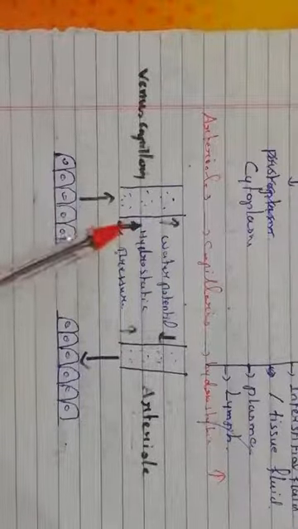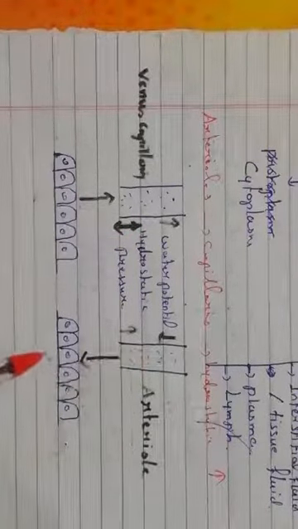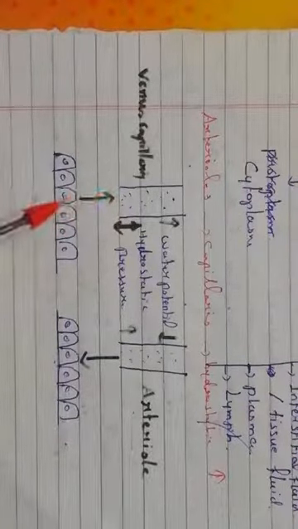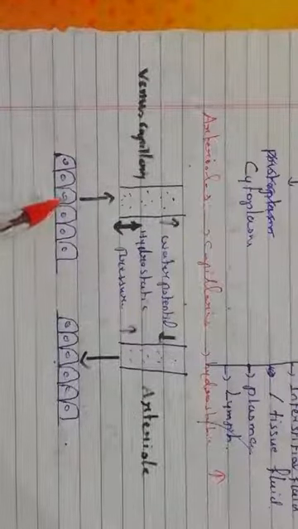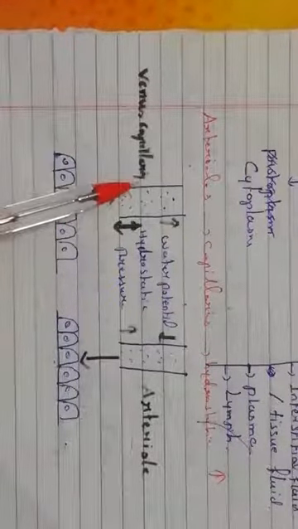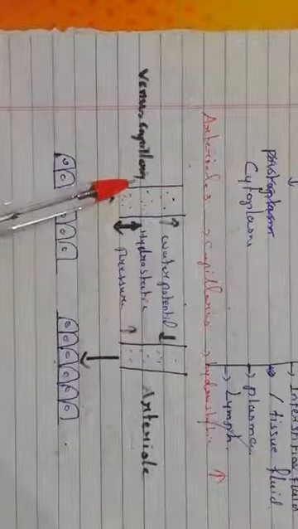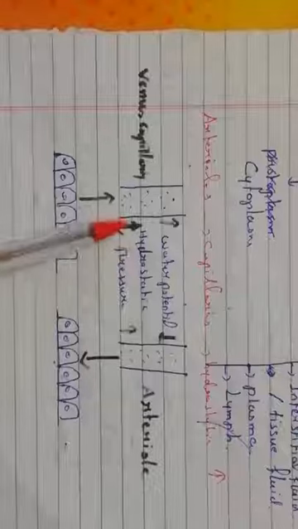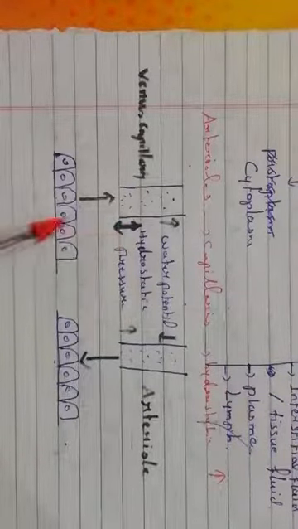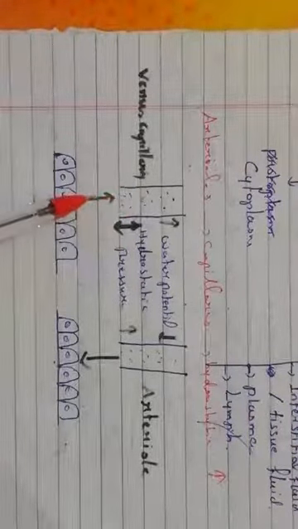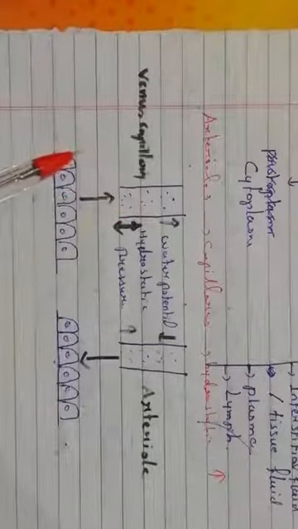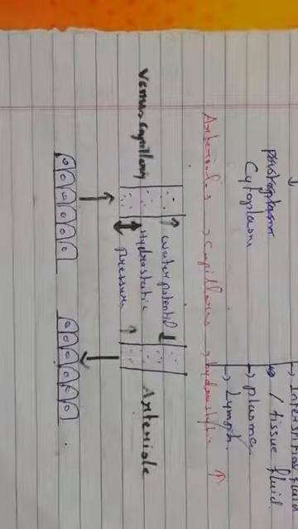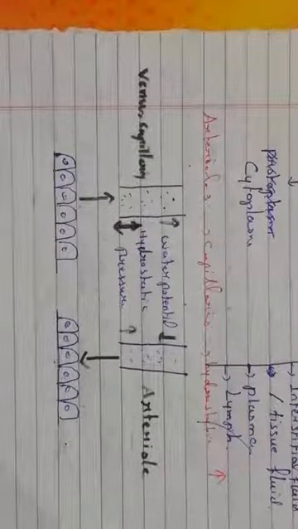Then this is regarding the arteriole, but from the tissue, the blood will go towards the veins. From the arteriole, the fluid comes towards the tissue, but the vein will collect from the tissue. So fluid will move from the tissue to the vein. Do you get me? So what will happen here? In the venous capillaries, water potential is high, but the hydrostatic pressure is low. That's why from the tissue to the venous capillary the fluid will move. Do you understand? So this is the way the movement of fluid will happen between the blood vessel and the tissues. Fine? Okay.